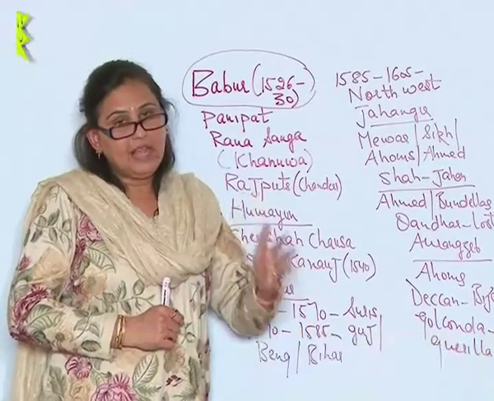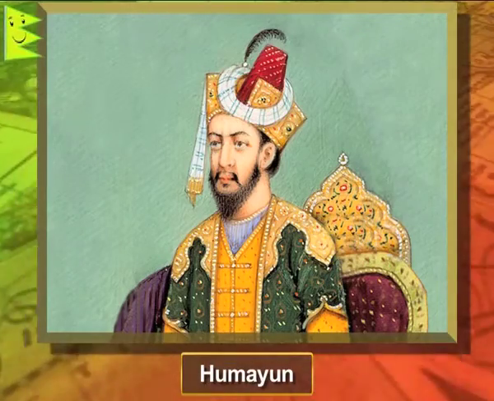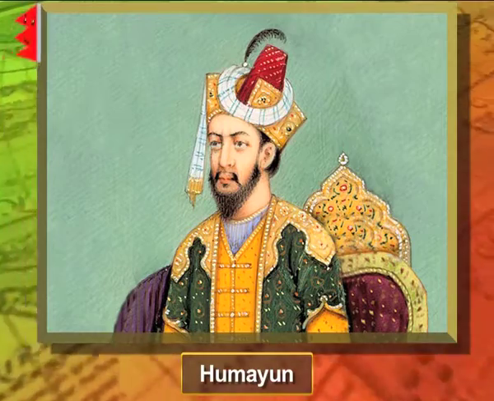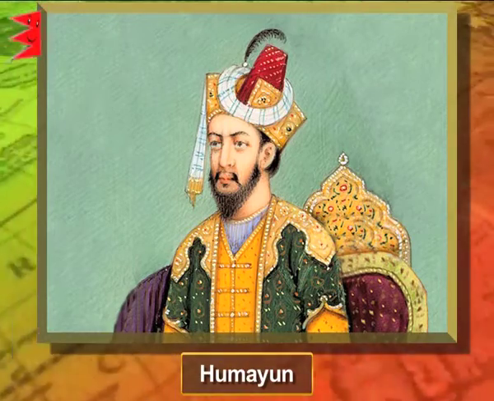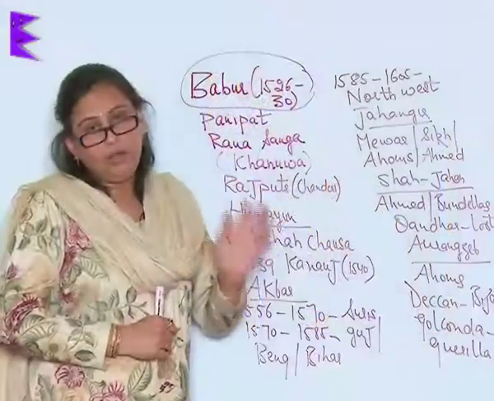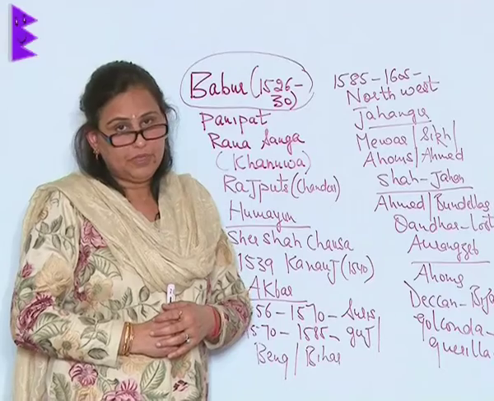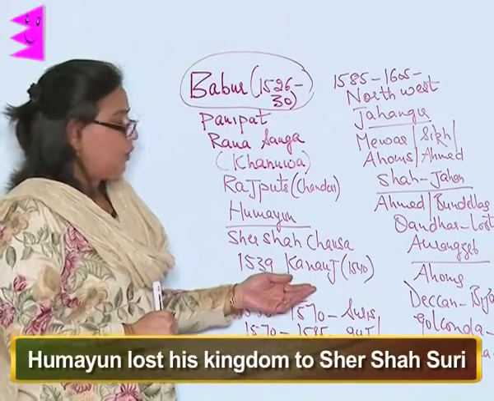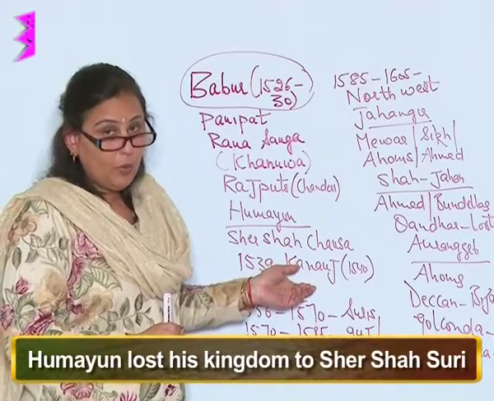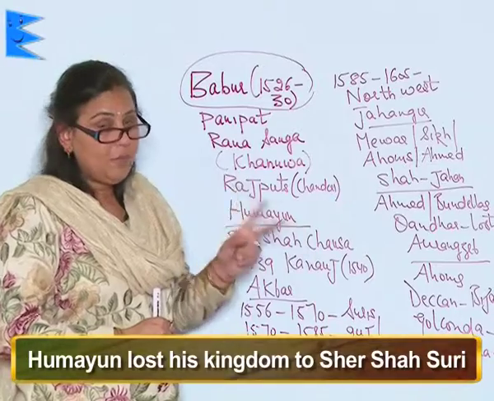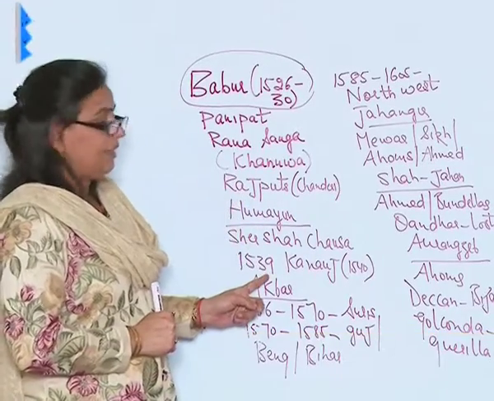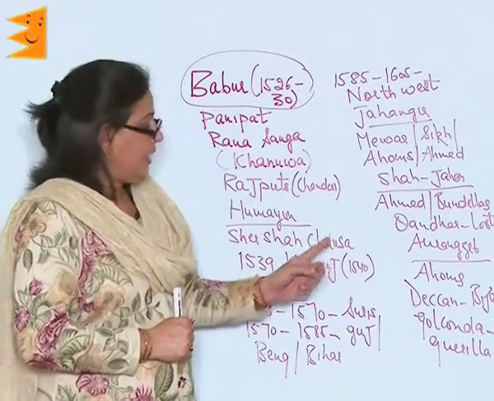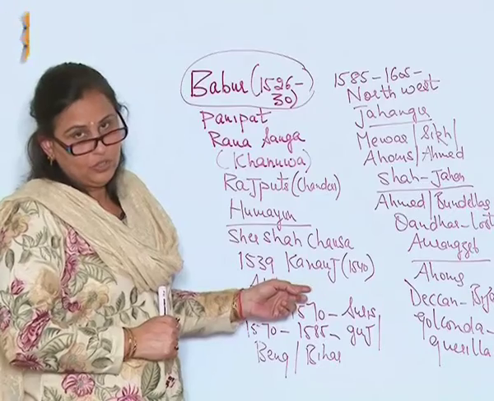Then came his son Humayun. The word Humayun means lucky, but in fact he was the unluckiest of all the Mughal emperors. He lost his kingdom to Sher Shah Suri, who made him lose in 2 battles, first in 1539 at Chausa and 1540 at Kannauj.